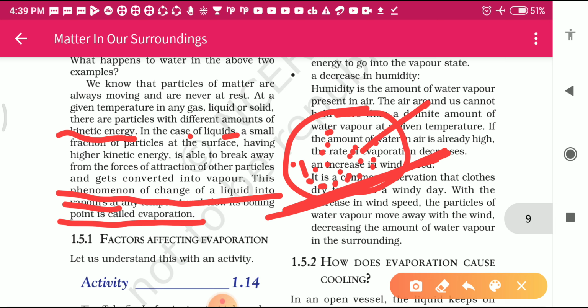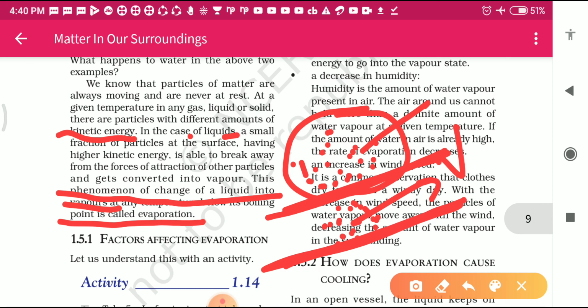If you keep the water here on the surface, and this water is converted into water vapor before reaching its boiling point, below the boiling point, that process is called evaporation. So I hope you understand the process that is evaporation.